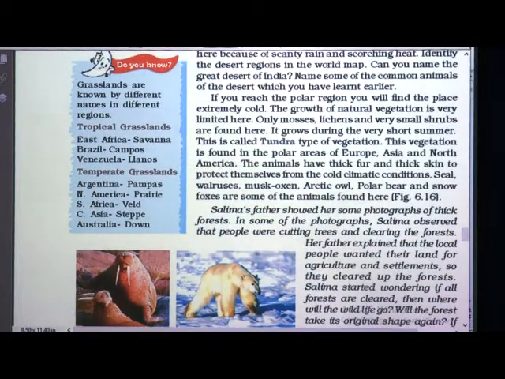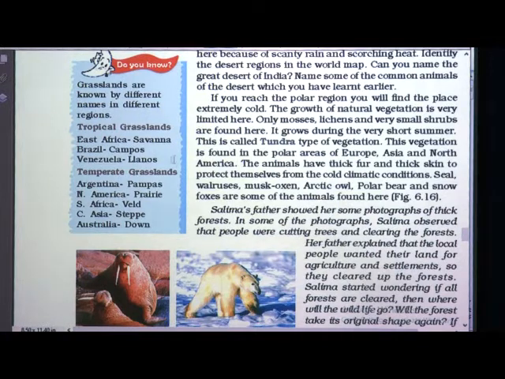You could see grasslands are known by different names in different regions. Tropical grasslands: East Africa, savanna; Brazil, Campos; Venezuela, Llanos. Temperate grasslands: Argentina, Pampas; North America, prairie; South Africa, veld; and Central Asia, steppe; Australia, downs. These are very important in your further lessons also. These are studied in detail. So you must know this.